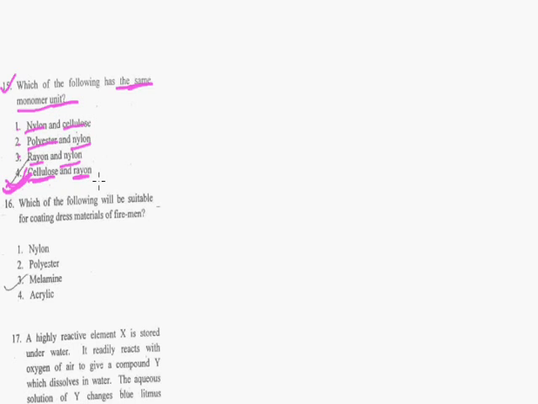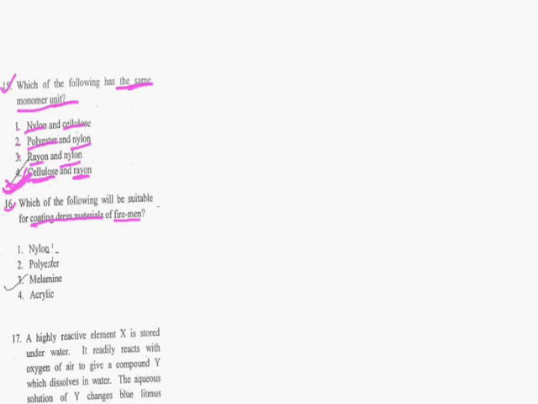Come to the next question of chemistry. Question number 16. This question is again from the topic synthetic fiber and plastics. Again, this is also an average question, we can say. What is the question? Which of the following will be suitable for coating dress material of fireman? That means the substance which we are using for coating dress material of fireman should be fireproof.